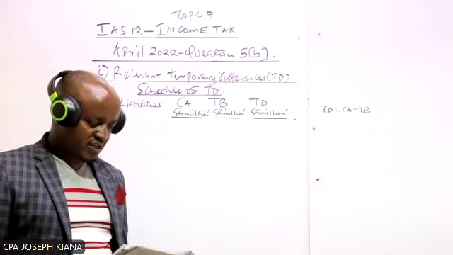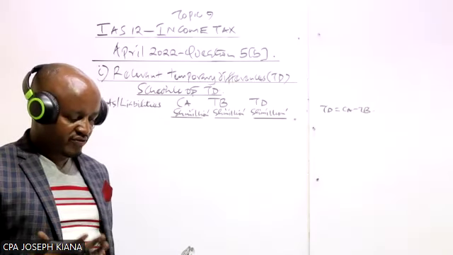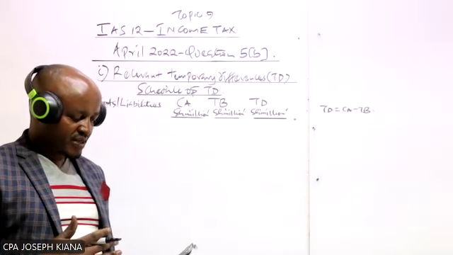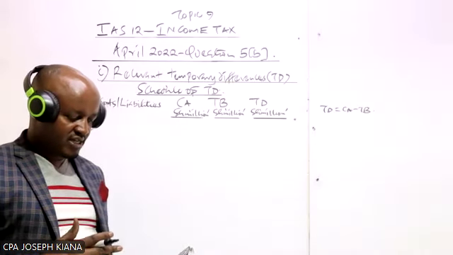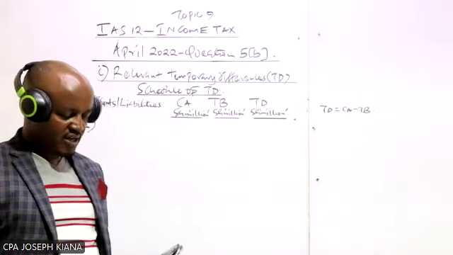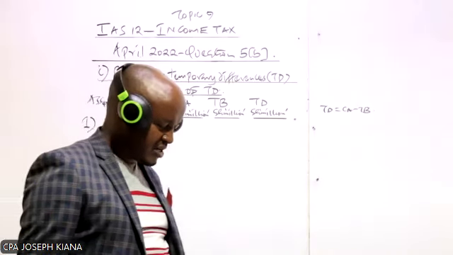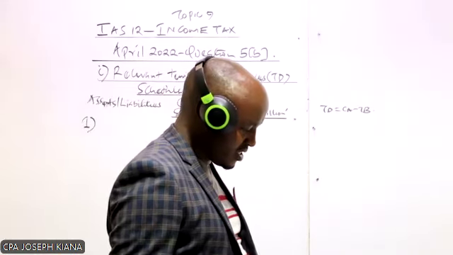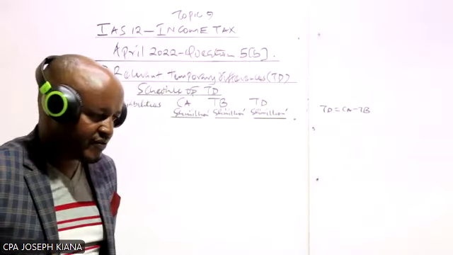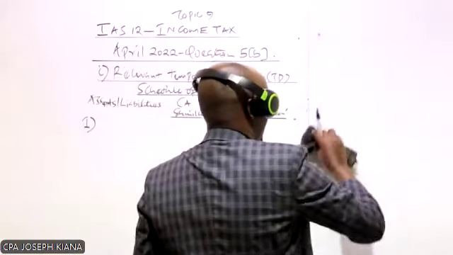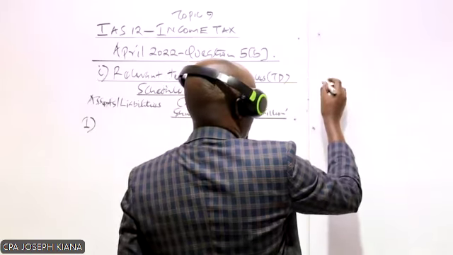So we are told inventory is stated in the financial statement at the lower of the cost and net realizable value. The company wrote down its inventory by shillings 120 million to a net realizable value of 1130 million. And then you're told the reduction in the value is ignored for a tax purpose until the inventory is sold. So you're given a lot of stories there, but I want to simplify this for you.